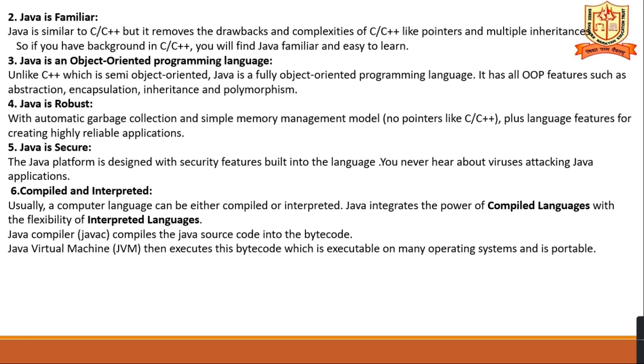Java removes the drawbacks and complexity of C and C++. If you know C and C++, it is easy to learn Java programming. Java does not support pointers and multiple inheritance. Java is an object-oriented programming language, unlike C++, which is semi-object-oriented. Java is a fully object-oriented programming language. It has all object-oriented programming features such as abstraction, encapsulation, inheritance, and polymorphism.